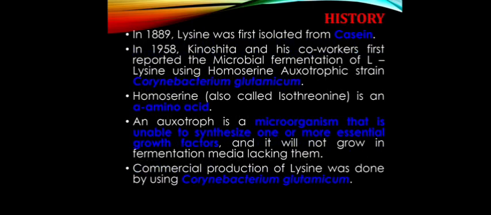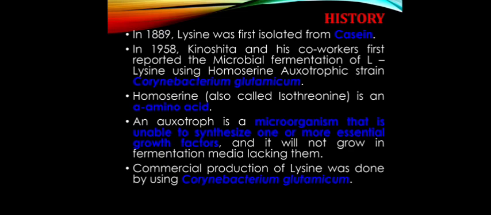Next, let's look at the history. In 1889, lysine was first isolated from casein. In 1958, Kinoshita and co-workers first reported the microbial fermentation of L-lysine using a homoserine auxotrophic strain, Corynebacterium glutamicum.